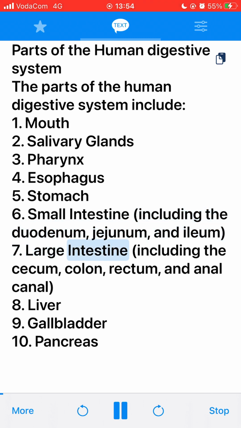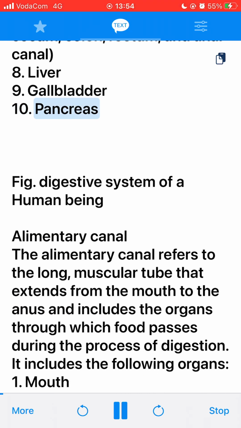7. Large intestine, including the cecum, colon, rectum, and anal canal. 8. Liver. 9. Gallbladder. 10. Pancreas. Digestive system of a human being.